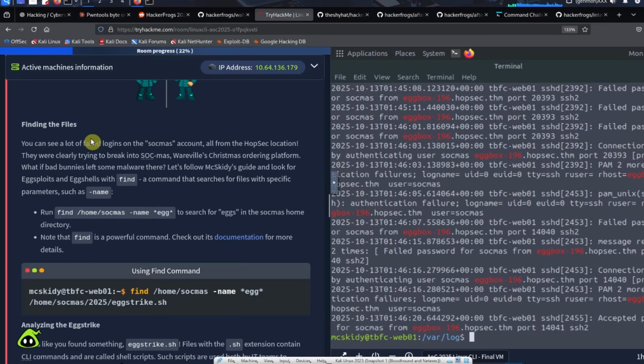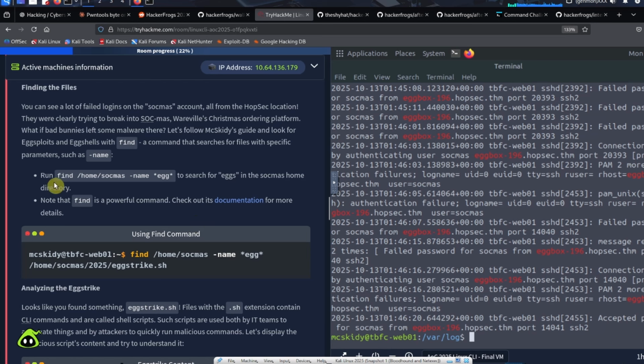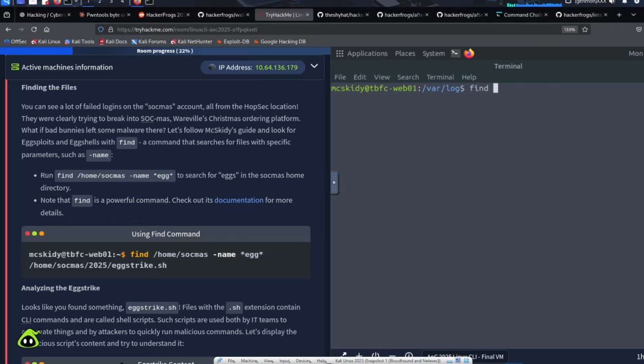So the next section is called finding the files. They're trying to get us to run a find command to look for any files that have the name egg inside of it. So we can run the find command. The find command is used to find certain files in the system according to specific criteria. The criteria could be a name, a file owner, files of a certain size, etc. Most of the time, we're going to be looking for files of a specific name.